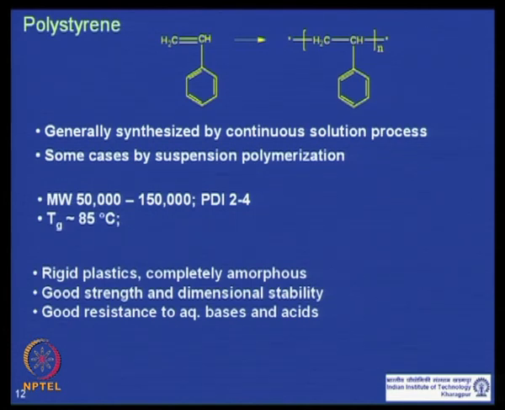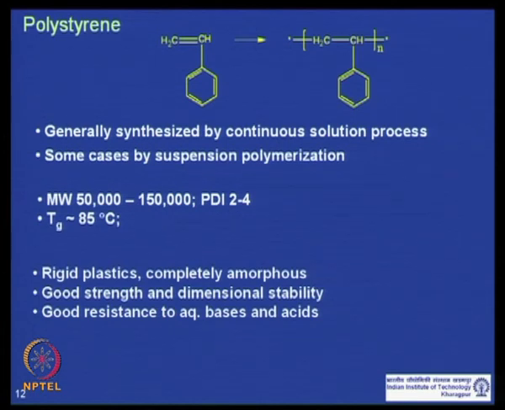So, it cannot crystallize. If you want to crystallize a polymer, then you have to align the chains next to each other parallelly. If you have a rigid backbone, then it becomes very difficult. That is why polystyrene is a completely amorphous polymer. It has good strength and dimensional stability. It has only elongation of, say, 1 to 3%. It has very good resistance to aqueous bases and acids.